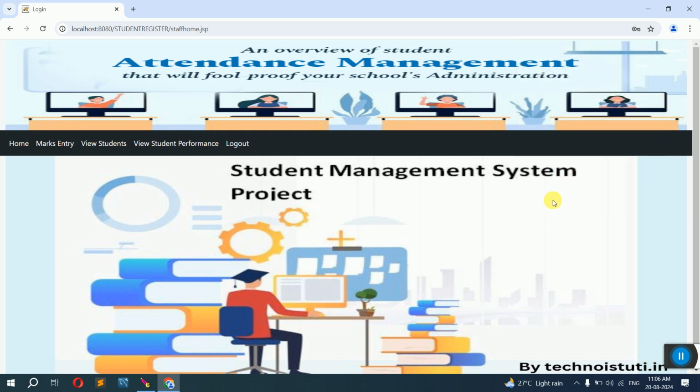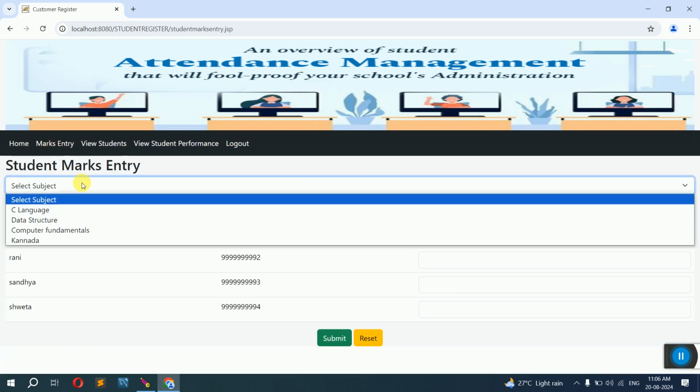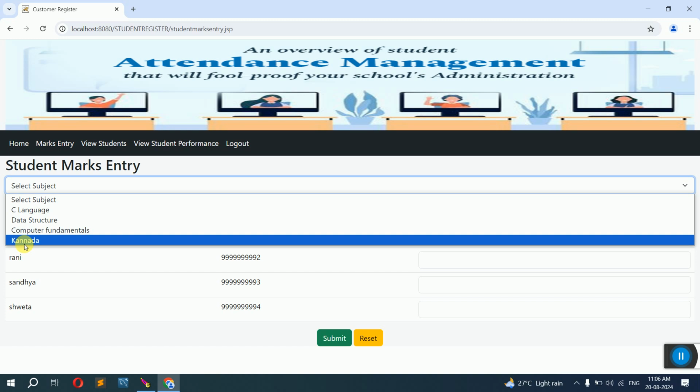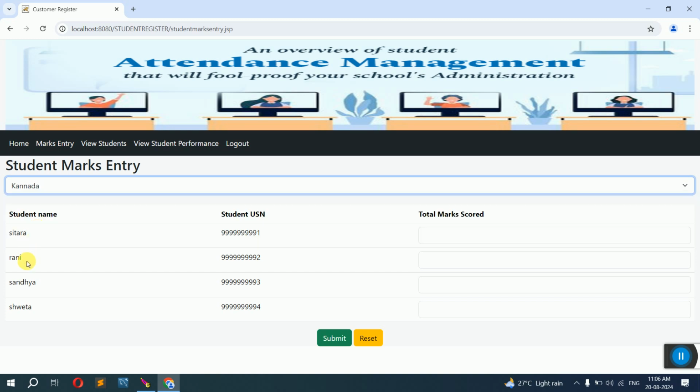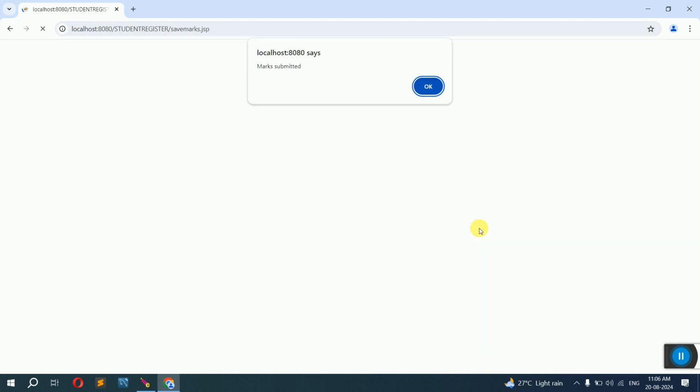So staff details have been assigned to first semester in this. So click on marks entry. All the subjects that are related to first semester will be displayed to me because I am assigned to first semester in this case. So I'll select Kannada subject. These are all the students who were assigned to the first semester. You have to enter the marks that is scored by them. Okay, so let me enter the marks and click on submit. So marks submitted.